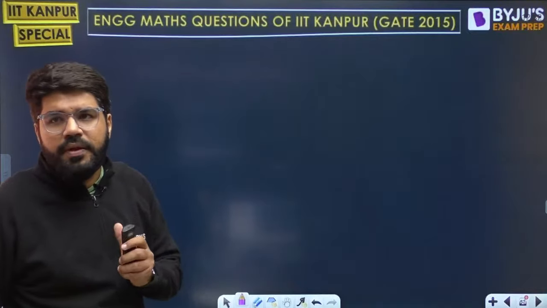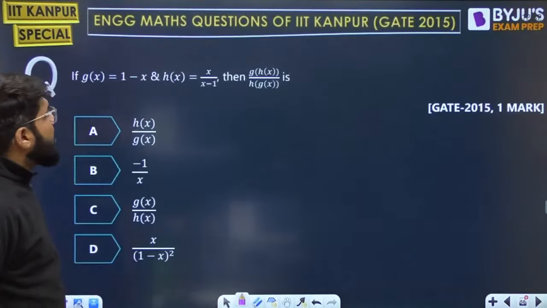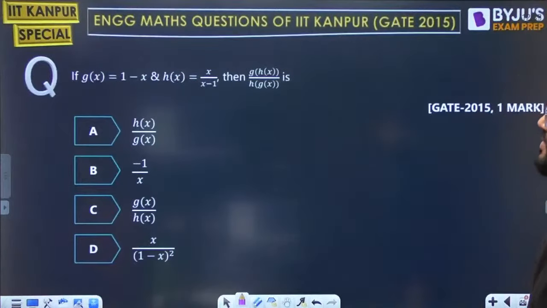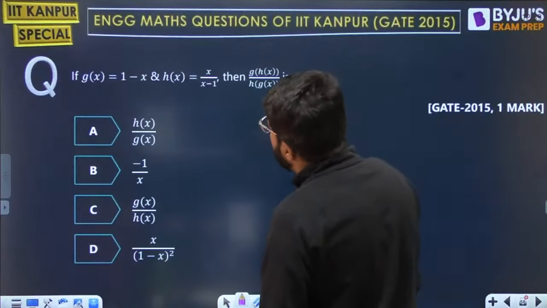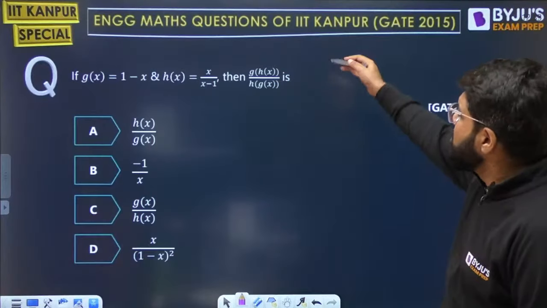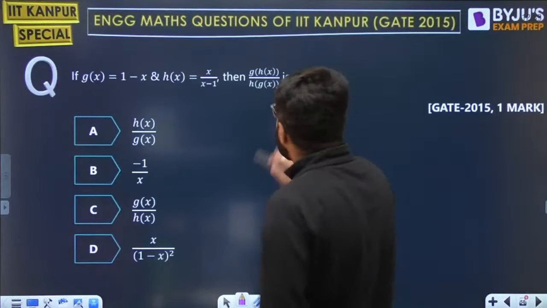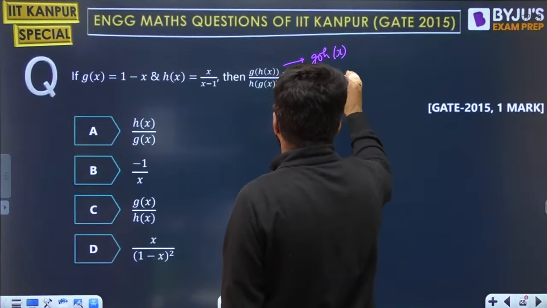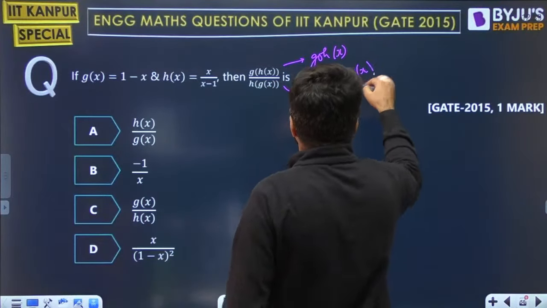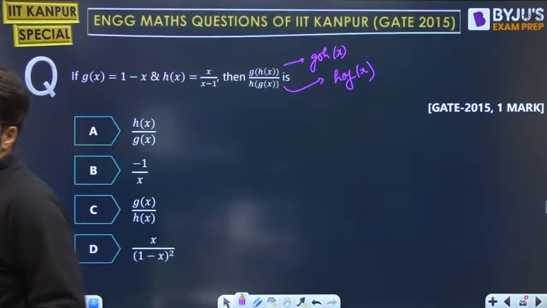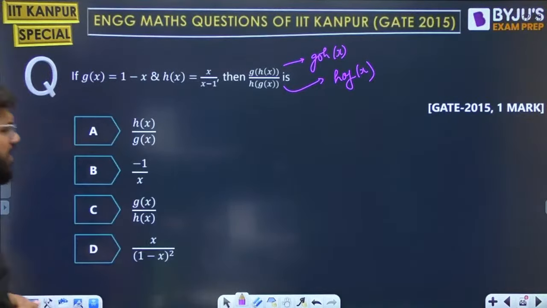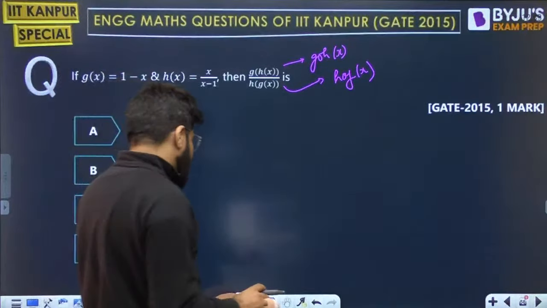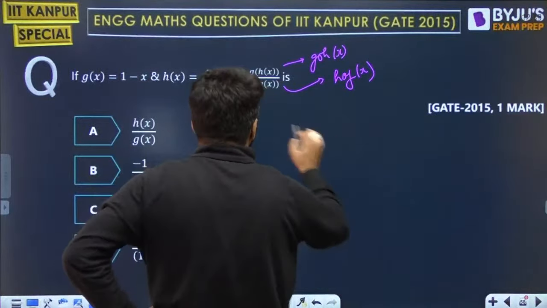Next question. A simple question based on function of function. If g(x) is equal to 1 minus x and h(x) is equal to x upon x minus 1, what is g of h(x) upon h of g(x)? This is known as g of h(x), and this is known as h of g(x). Function of function, but anyways this is just a substitution, a 1 mark question. Very basic aptitude type of question this is. Just substitute and get hold of the answer.